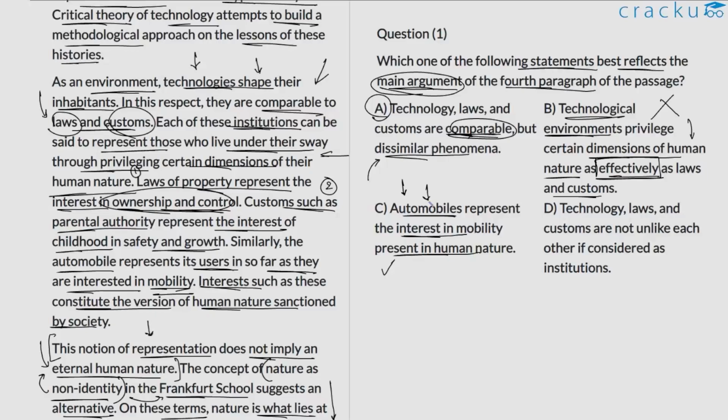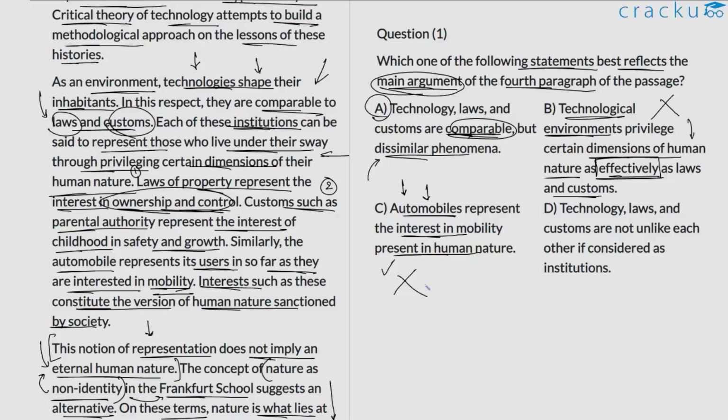and is just trying to put forward this idea that technology, laws and customs are comparable in that they lend power or they lend legitimacy to certain interests that we have. So option C is also a bit off topic, or rather it is talking about the example, which is not capturing the main argument here.